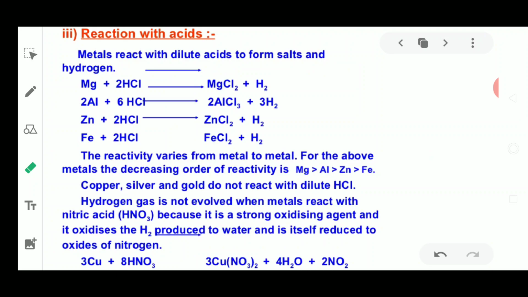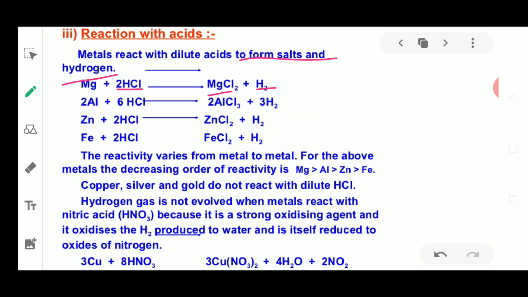Metals react with dilute acids to form salt and hydrogen. Metals react with acids to form salt and hydrogen. Magnesium is a metal which reacts with hydrochloric acid to form MgCl2 and H2, which means magnesium chloride will be formed. It is a chloride salt when HCl is added. It reacts only with dilute acids.